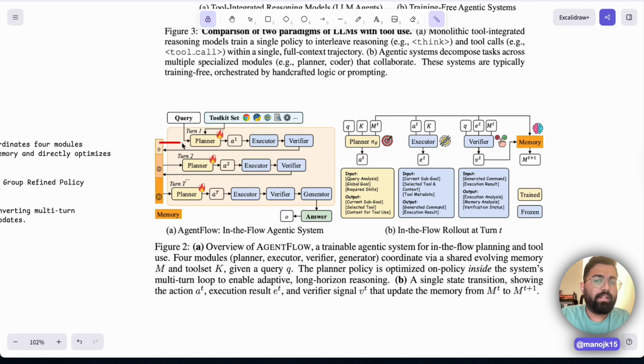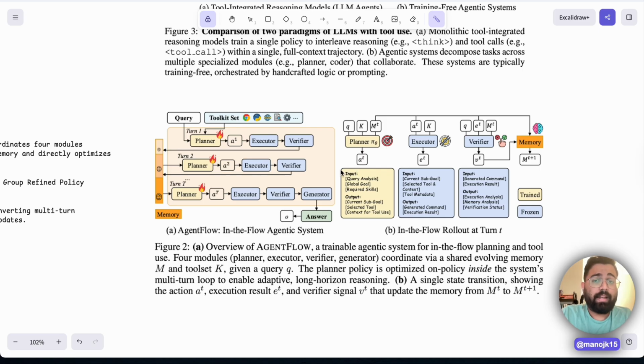And if you see, these are different turns. That's step 1 to step 5. Step 1 do Google search, step 2 do Stack Overflow search, step 3 collate the results, step 4 write the function. So these are different steps in the model, and as you go through the steps, the memory and the context become a lot richer. So that's what is happening here. And in the end, the final executor and verifier give the final code. The generator collates the code and gives back the answer as an output. So this is the final output.